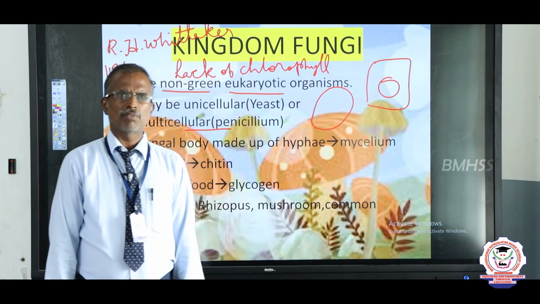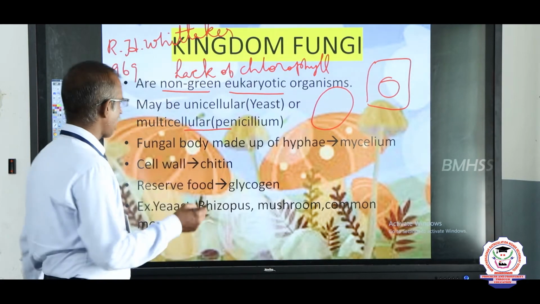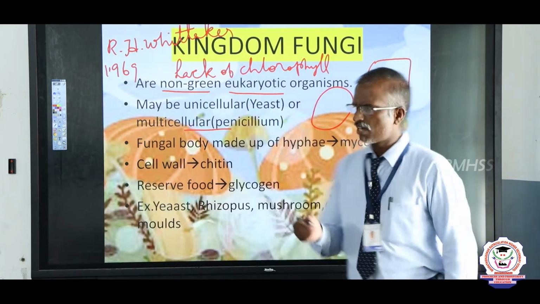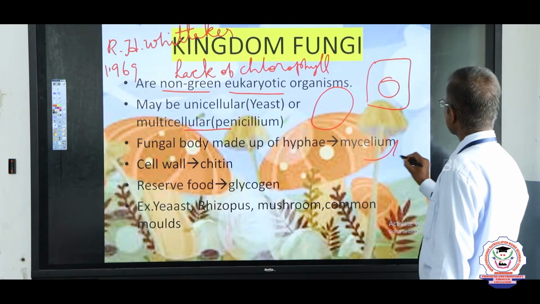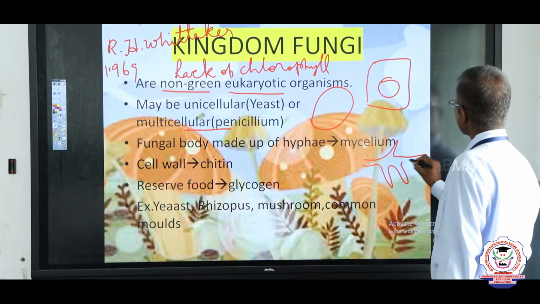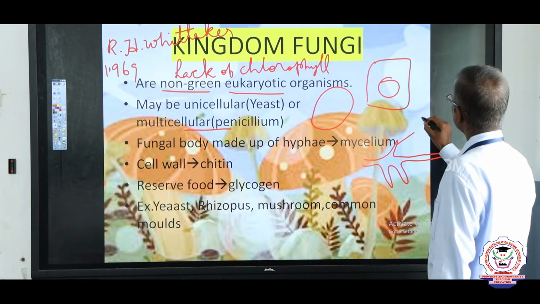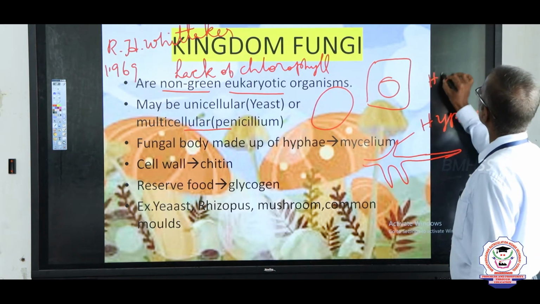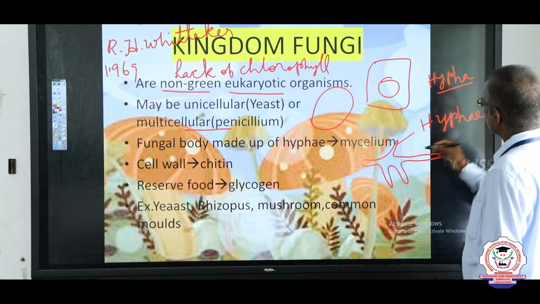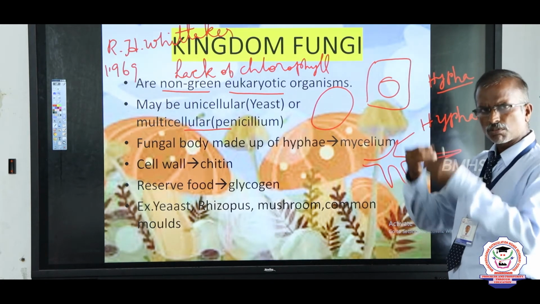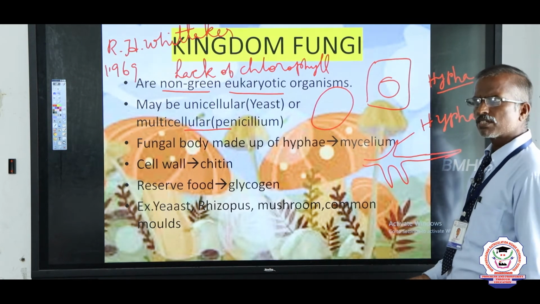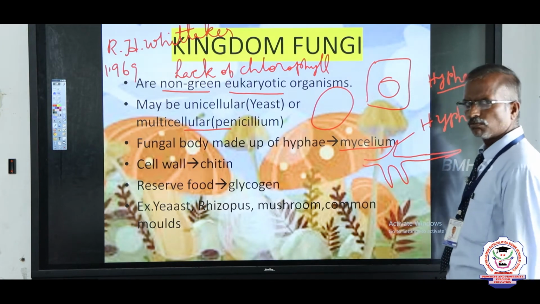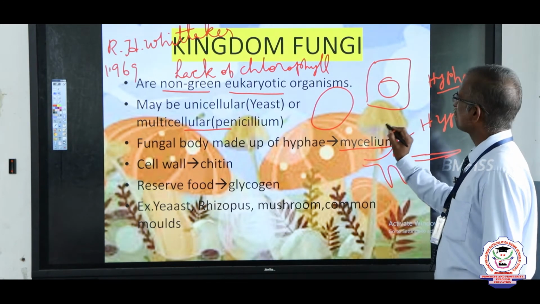The plant body of the fungi is made up of very minute, long, thin, slender structures. These structures are called hyphae. In singular, hypha. These hyphae join together to form a long mesh-like structure called mycelium. Mycelium in plural form is called mycelia.